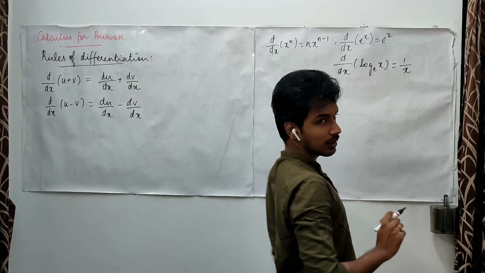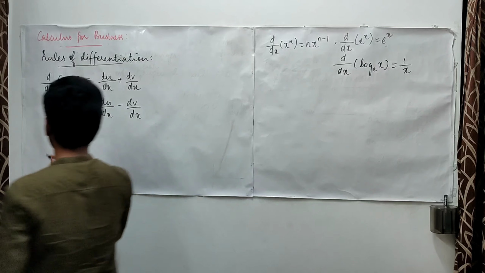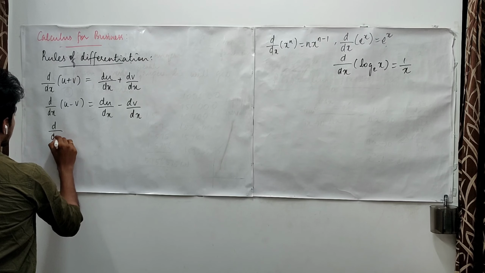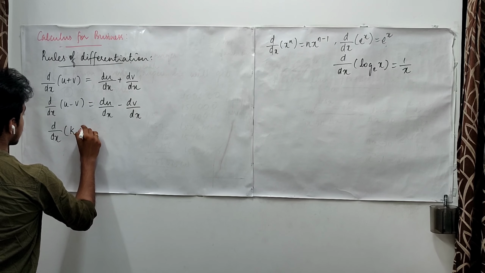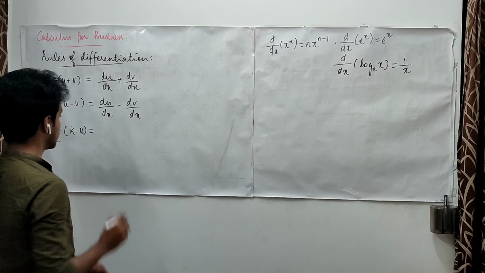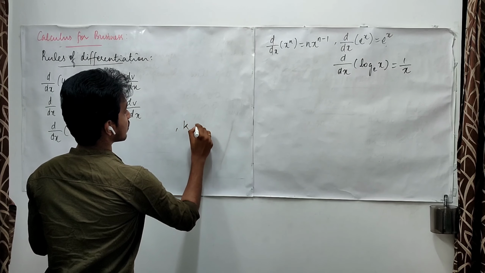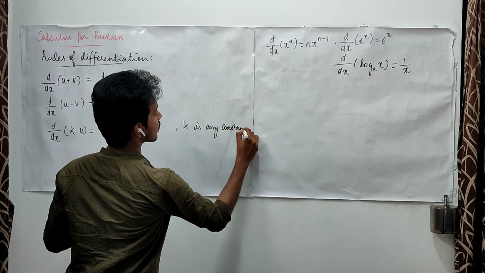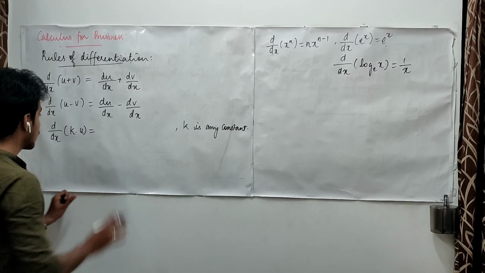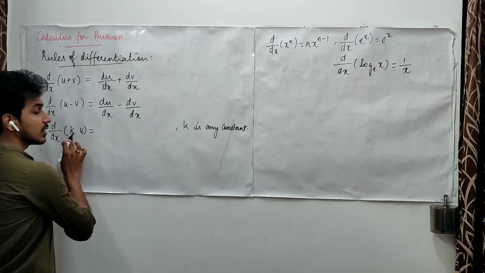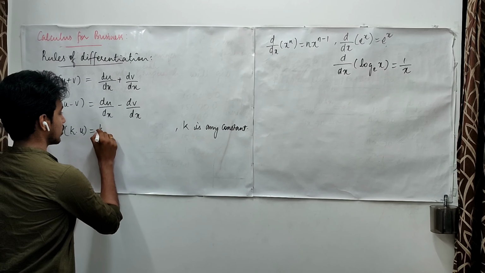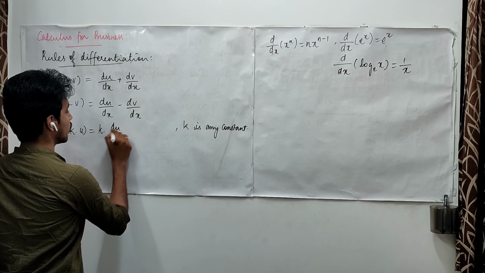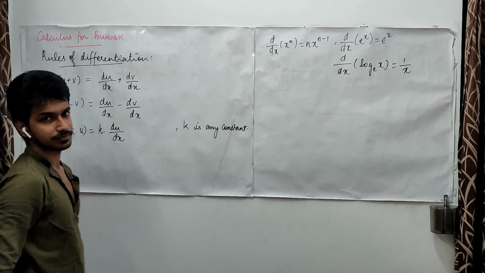Exactly. And then we have constant multiples. Here k is any constant, right? This constant does not affect the function, so it is going to be k times du upon dx. That's it.